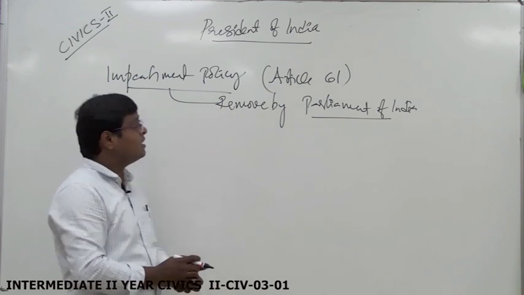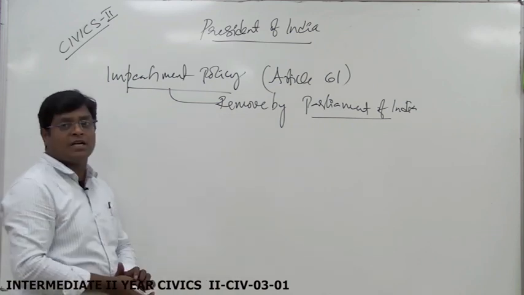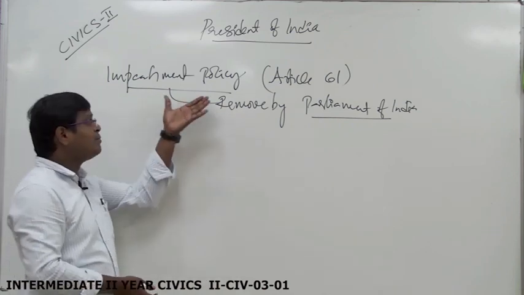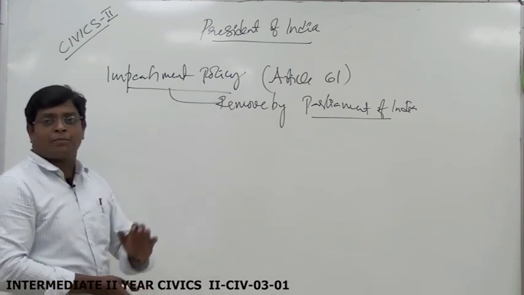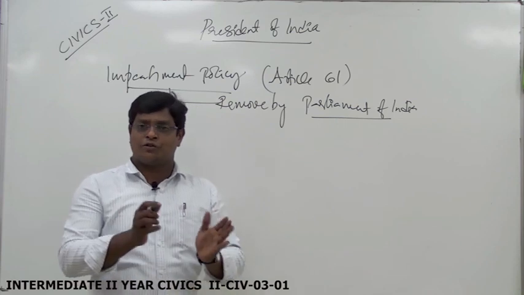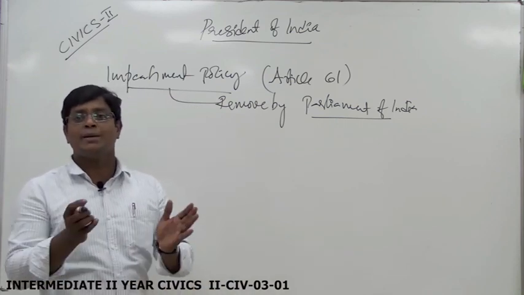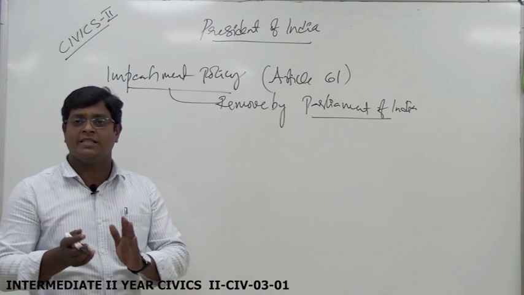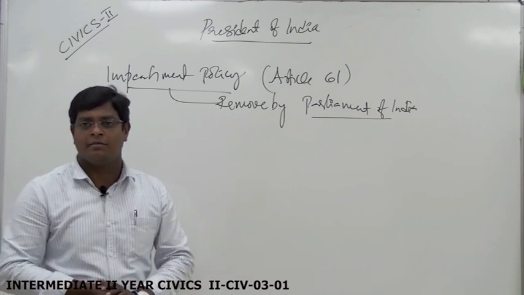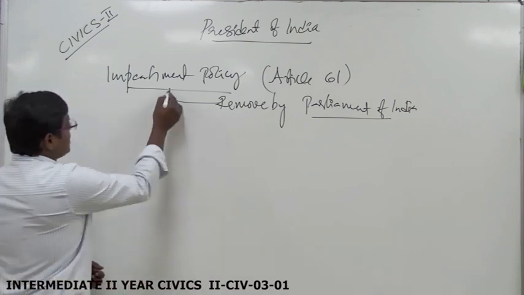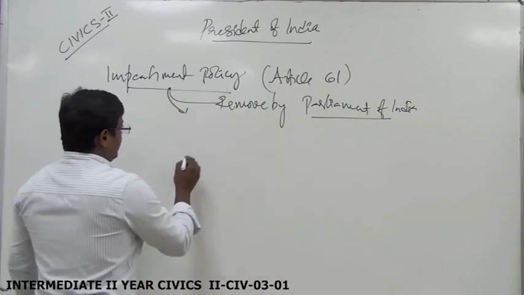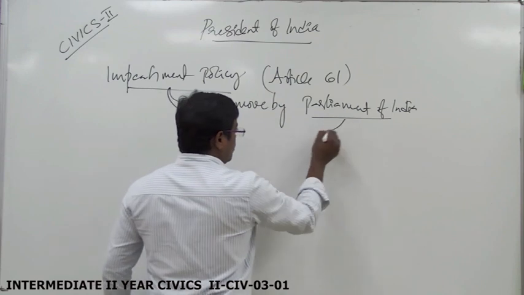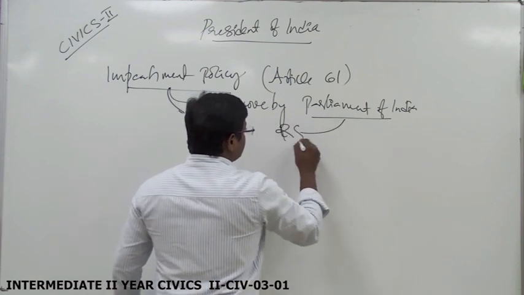So keep in mind, the removal procedure of the President of India is called the impeachment procedure. If the President of India violates constitutional provisions, he may be removed by the Parliament of India. The Parliament of India has two houses, Lok Sabha and Rajya Sabha.